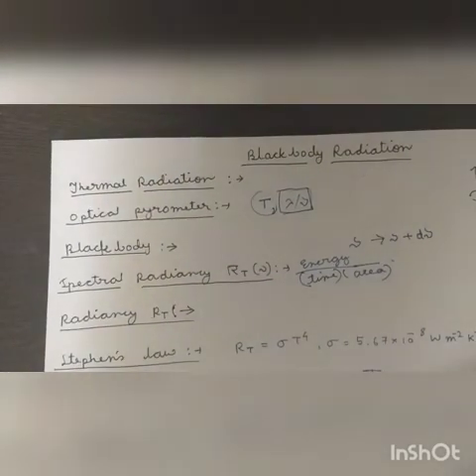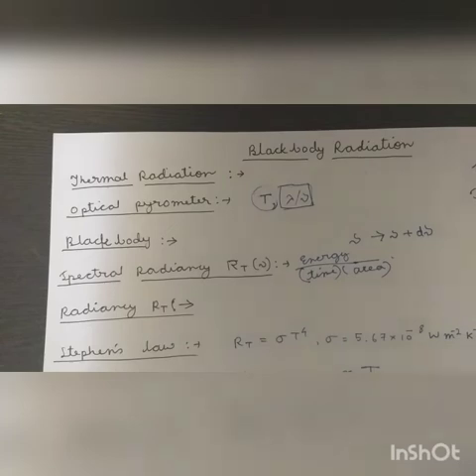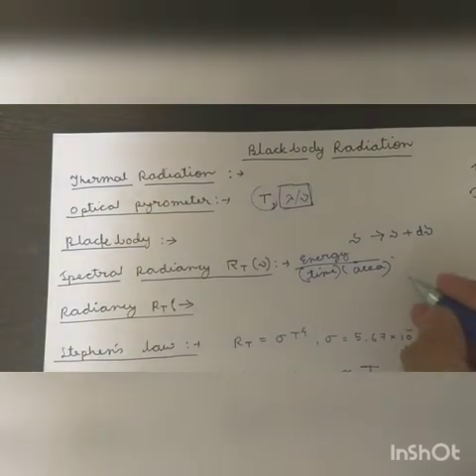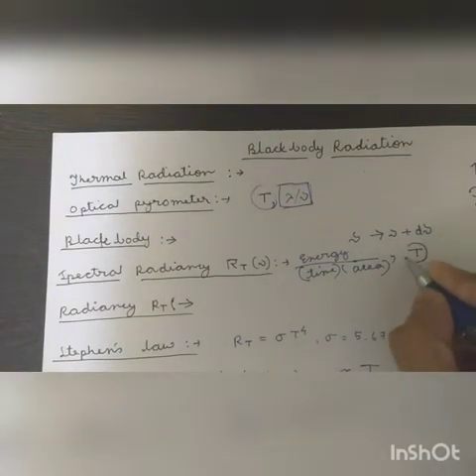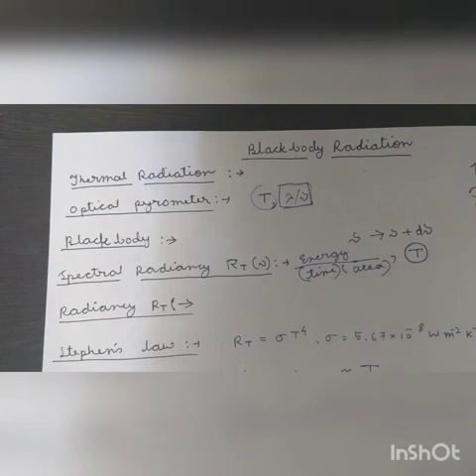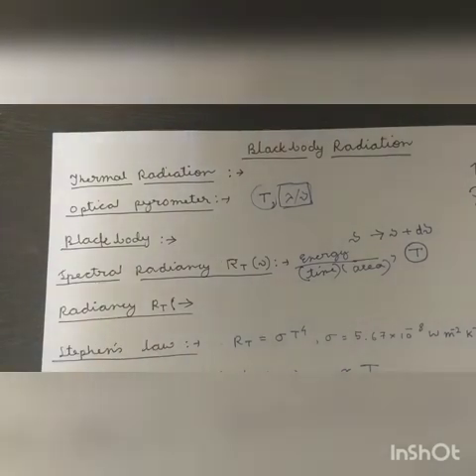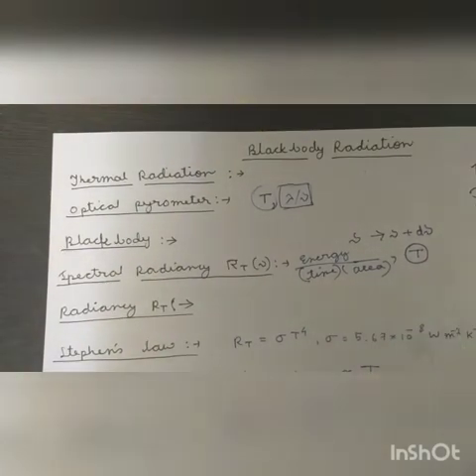That is called spectral radiancy. Spectral radiancy is a characteristic of a blackbody at a particular absolute temperature T. We will see how it is important later on.